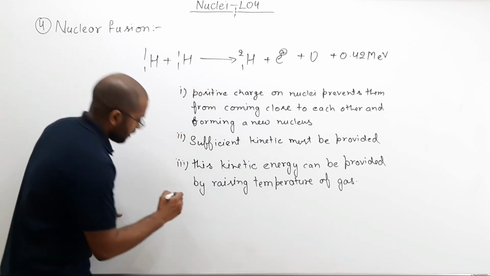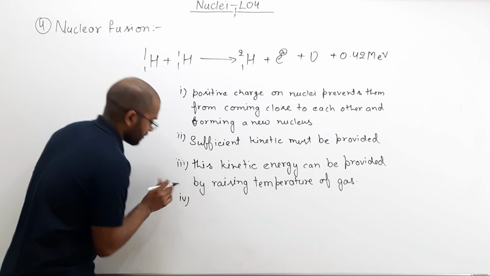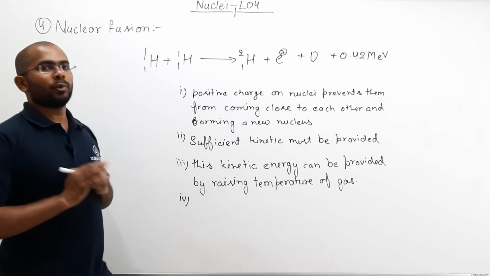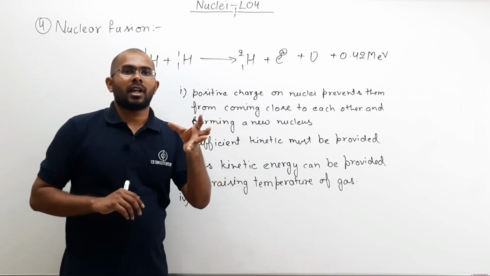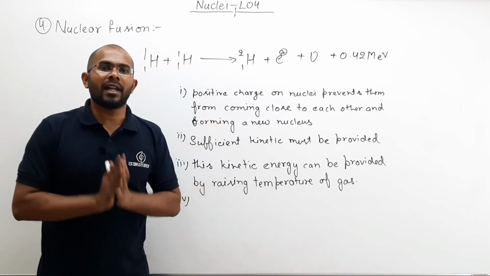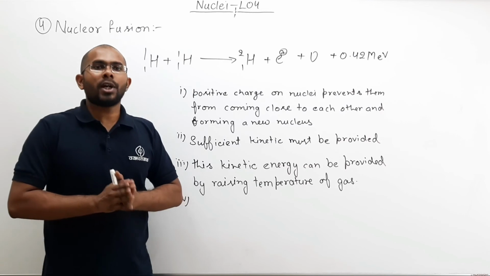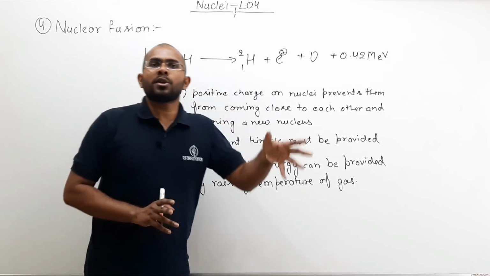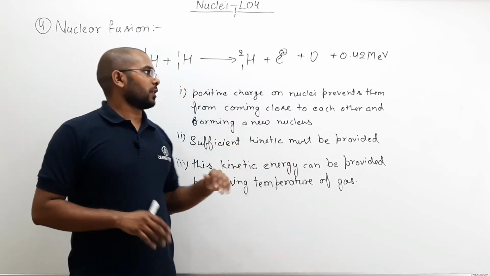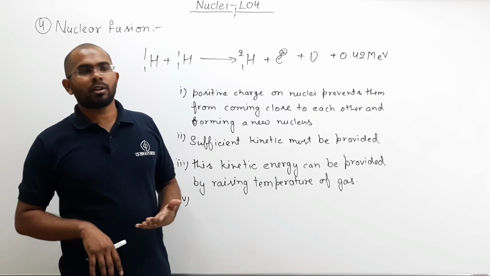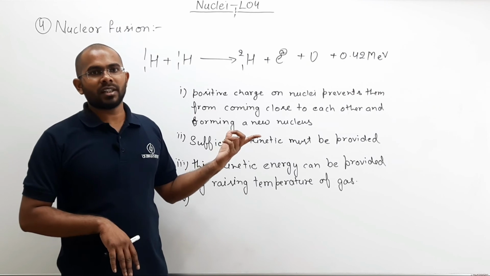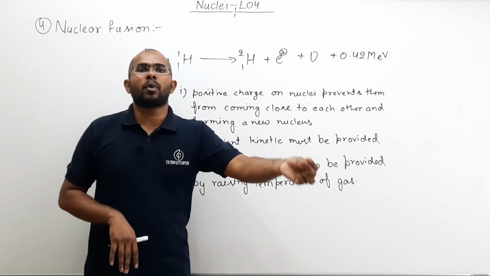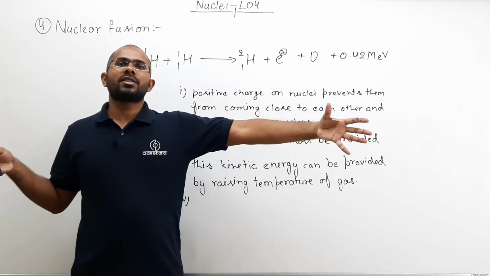So last point, what I am doing here, in order to achieve fusion, I am using temperature. Why did I have to use temperature? Because on their own they cannot come close to each other. Why can they not come close on their own? Because both nuclei have positive charge, they will repel each other.